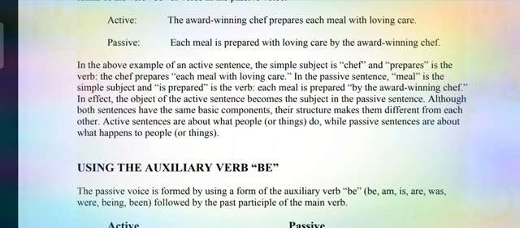I do not play hockey. This is a sentence of present indefinite. I, this is the subject of this sentence, "not play" the main verb, and hockey is the object. What do I not play? मैं क्या नहीं खेलता? Reply would be hockey. So hockey is the object. Now we have to change this sentence into passive voice. Hockey is not played by me. Okay? Hockey is not played by me.